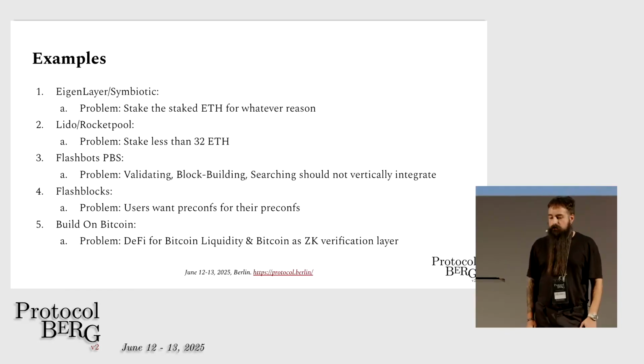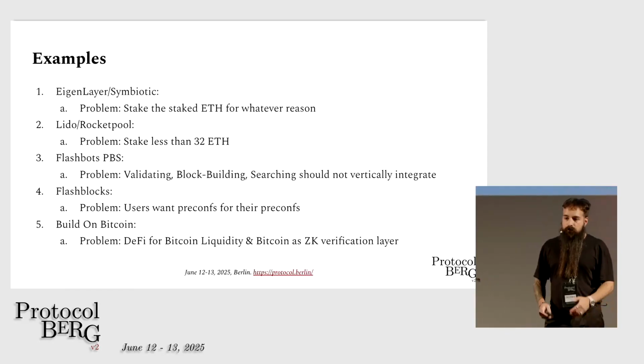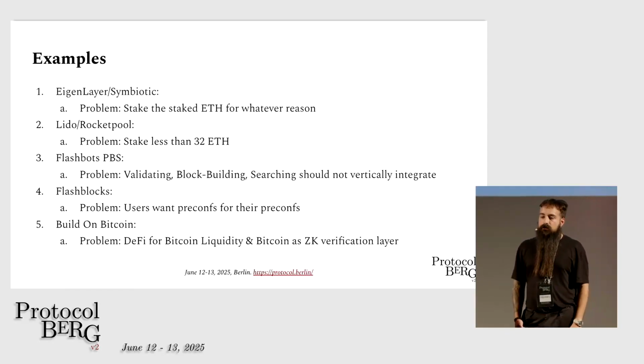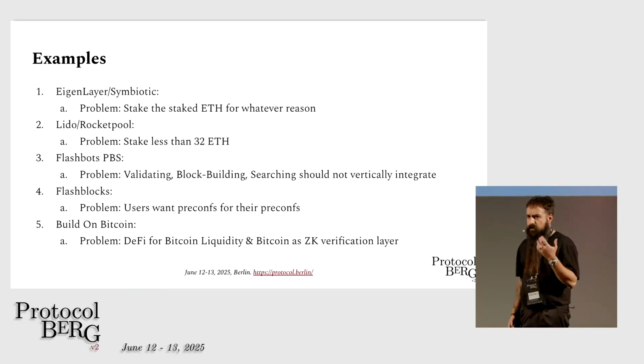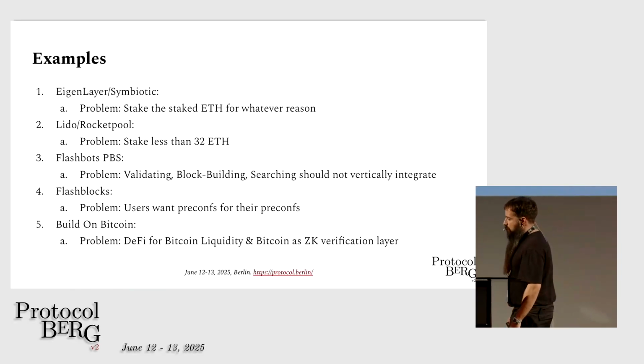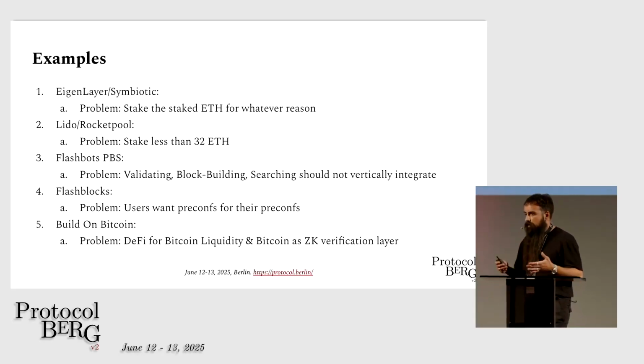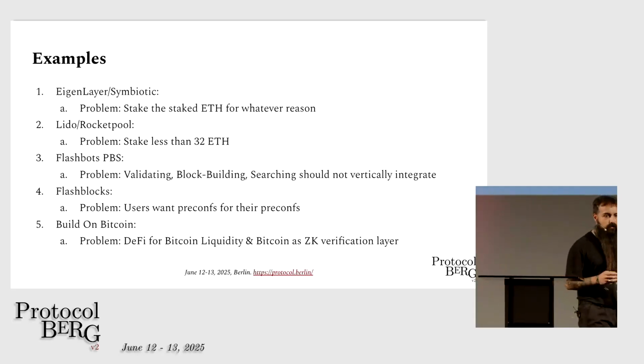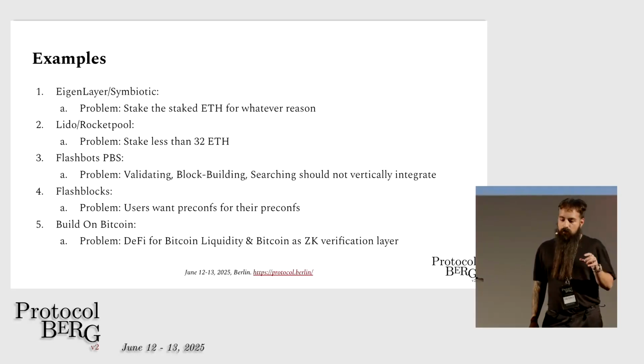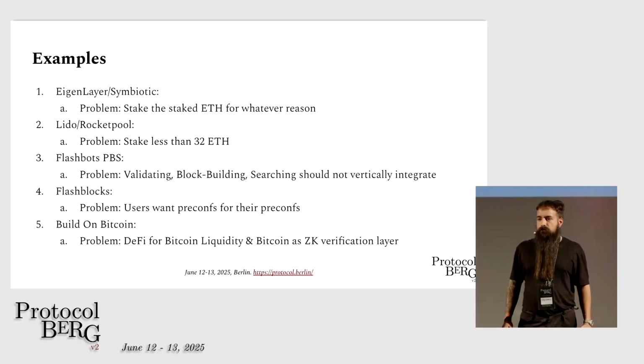Lido, Rocket Pool, right? It proves that people want delegated staking on Ethereum. Flashbots PBS, right? It proves that the market actually wants to disconnect the searcher, the block builder, and the validator, right? Out of protocol.